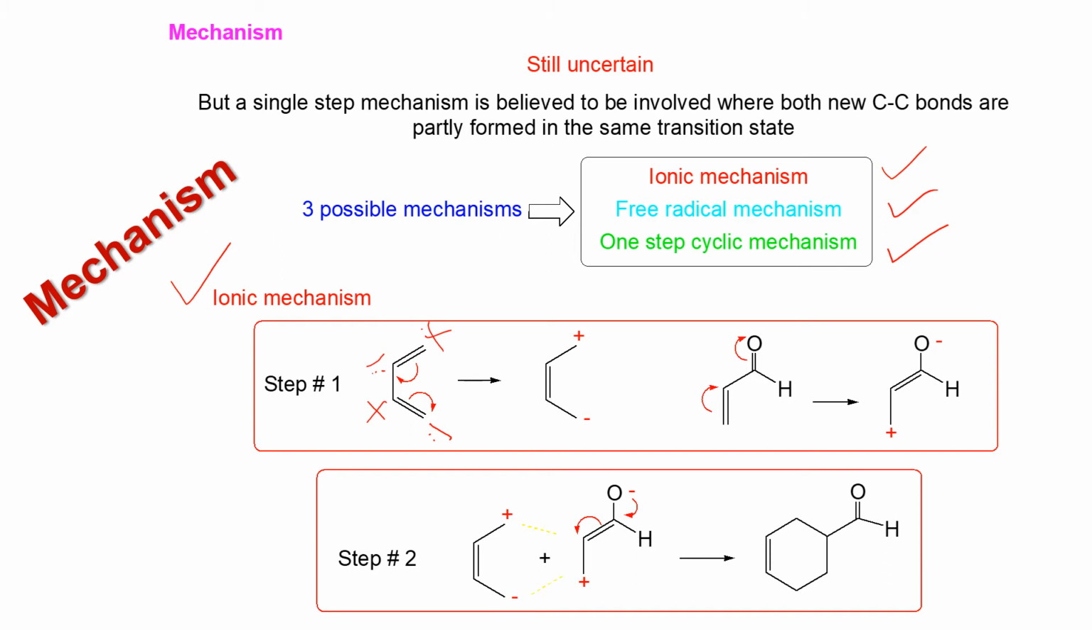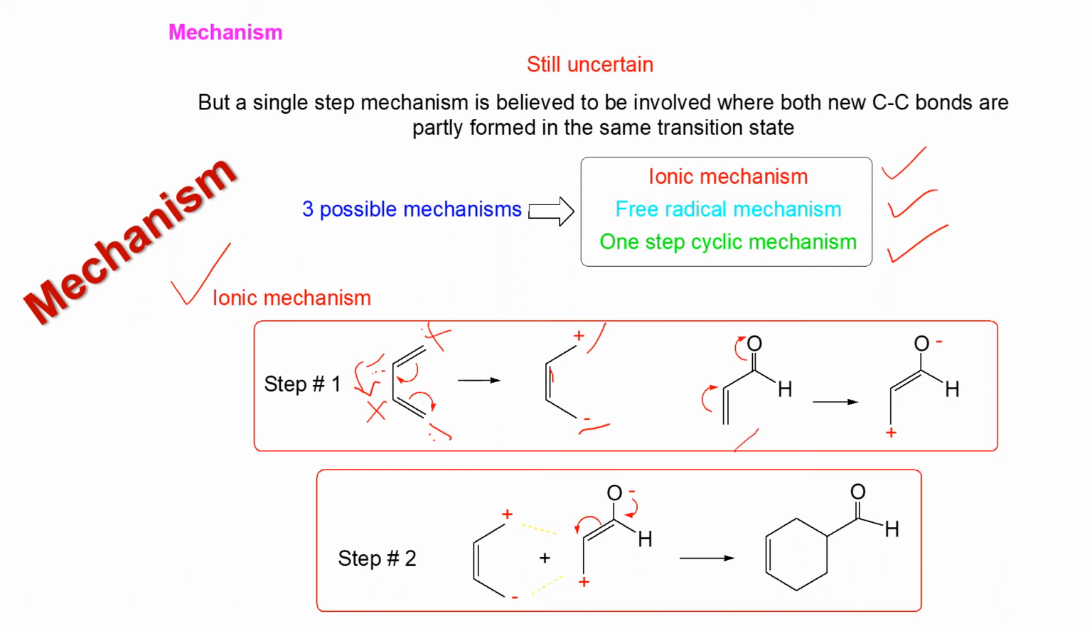After that, this negative carbon can share its excess electron with this positive carbon and form a bond, and this carbon is negative and this carbon is positive. That is, ionization of the conjugated diene will occur like this.